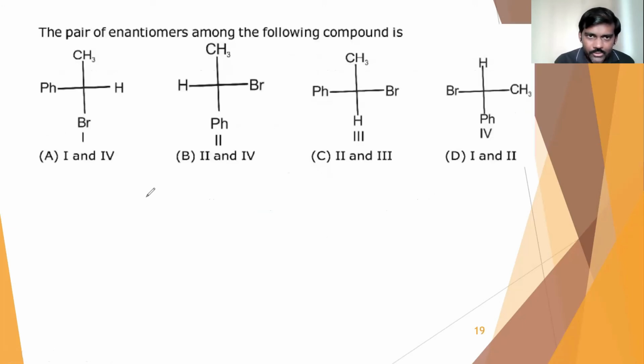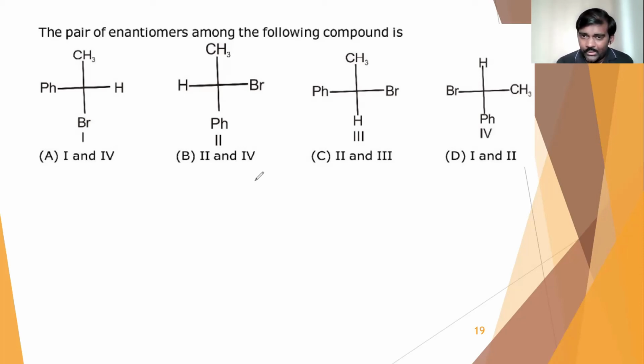So here is the next question. The pair of enantiomers among the following compounds is. Here they have given some compounds. In these compounds, for getting enantiomers, we must know their absolute configuration. That means you have to write the RS configuration for all these compounds.